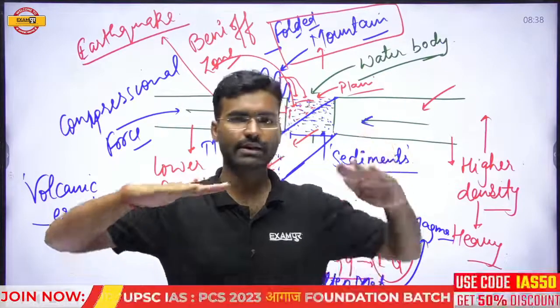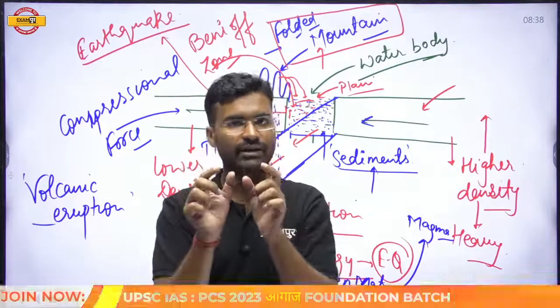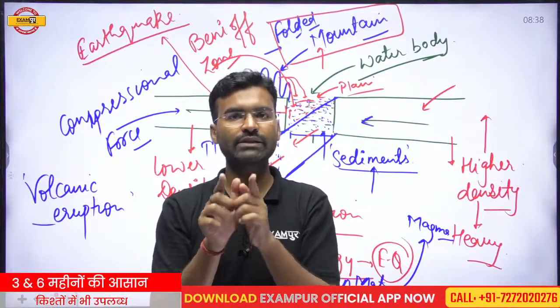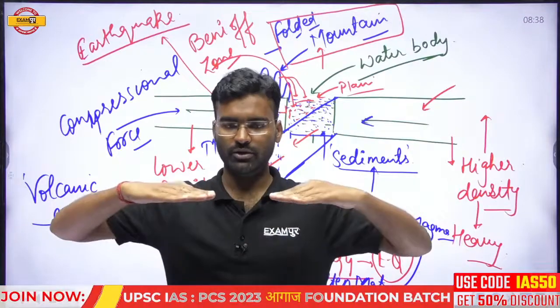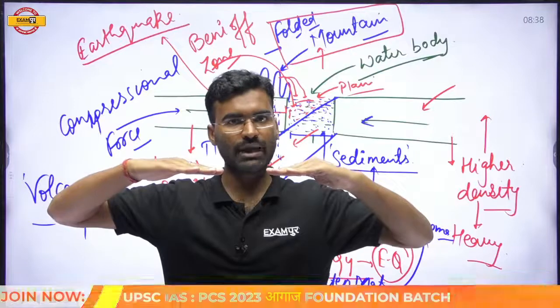I have discussed here. If the two plates are moving toward each other, it means there was a certain gap found earlier. If there is a certain gap, that means this gap is filled with water. If there is scope for movement toward each other, that means there is some gap.